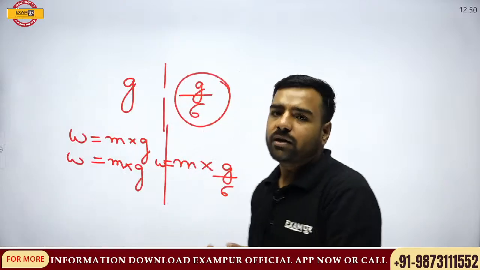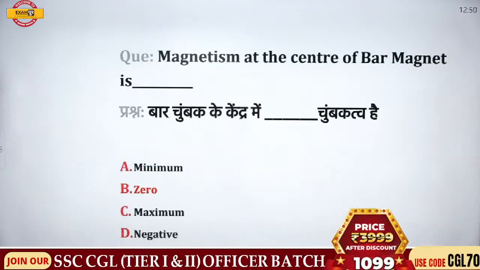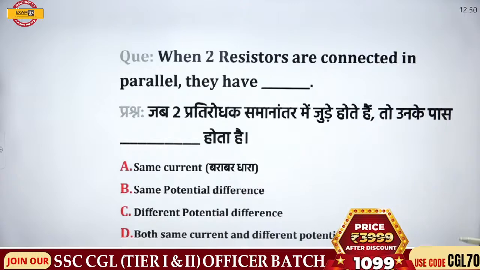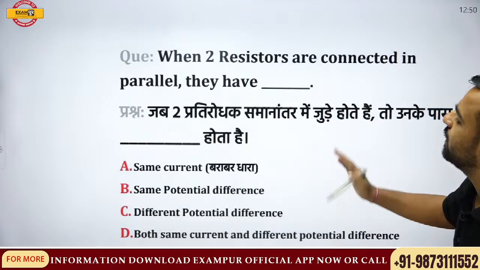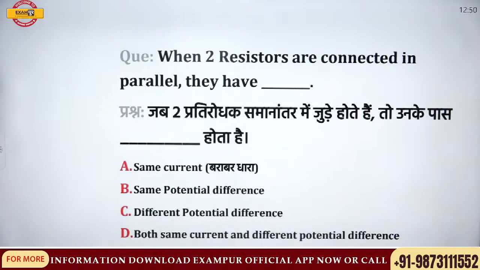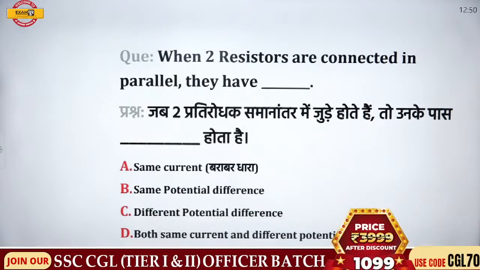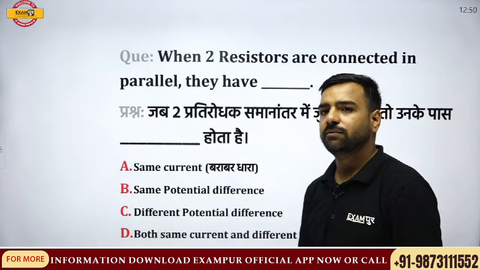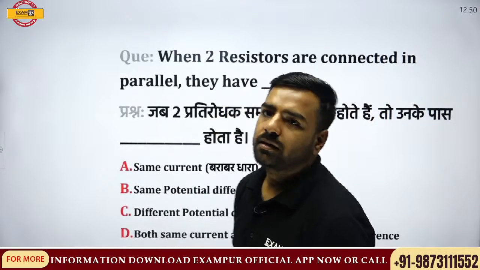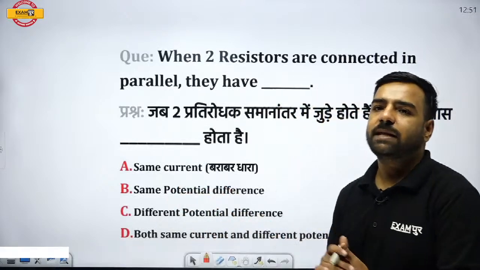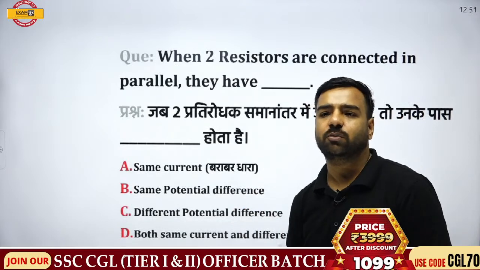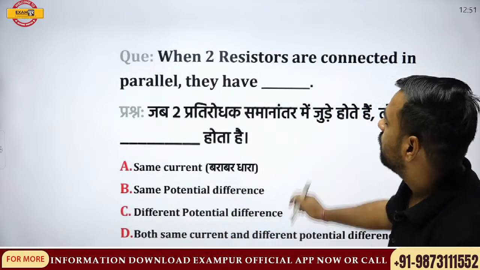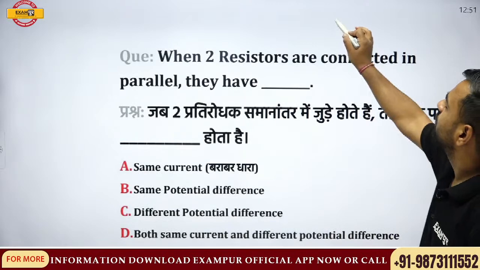Fine. So this was the question here. Let's go with the last question. The last question of the day is: when two resistors are connected in parallel, they will have what? Same current, same potential difference, different potential difference, or both same current and different potential difference? What is the correct answer? This is the last question and I want the answer please. Then we'll be meeting tomorrow with chemistry. We'll be starting chemistry tomorrow. But yes, answer please. When two resistors are connected in parallel, I'll just draw a diagram.